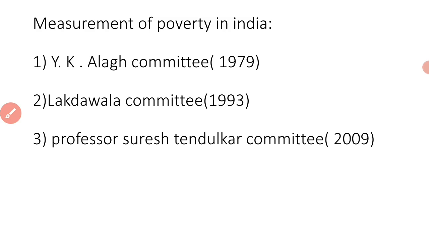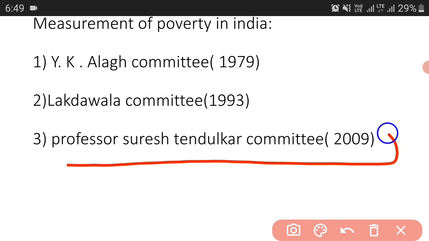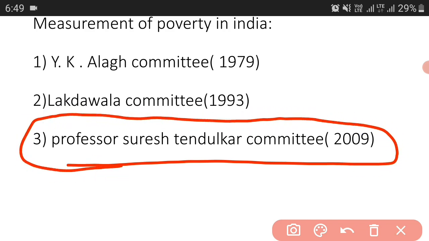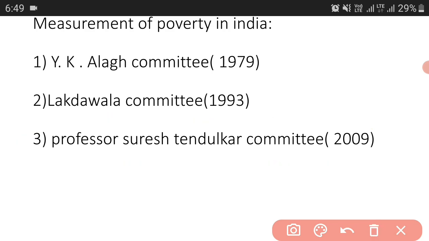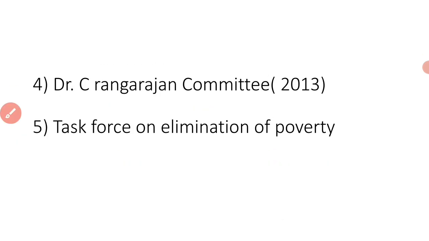Okay, this is the most important one. That's why I already told you that you need to pay attention to it. So these were basically the important committees.